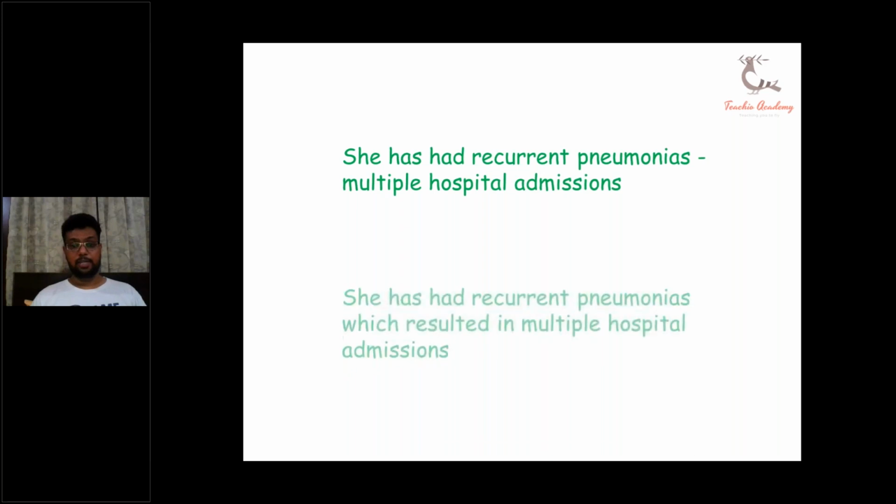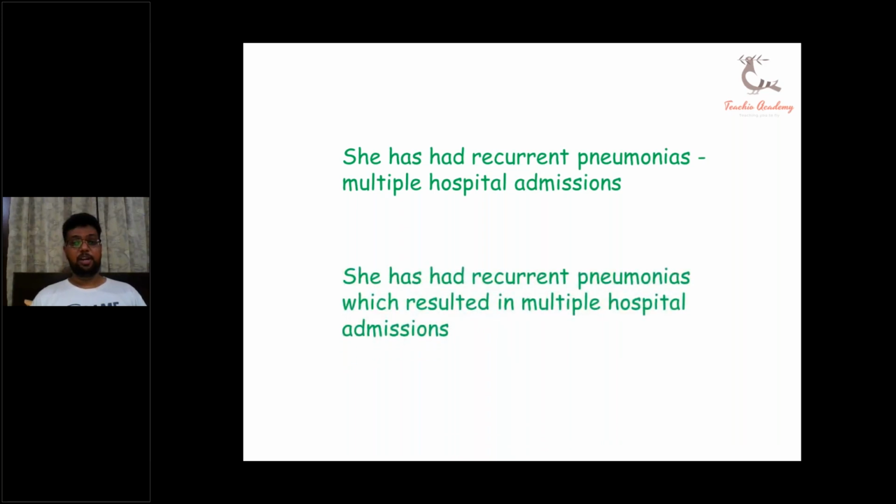And this is how we will write our answer. She has had recurrent pneumonias, which resulted in multiple hospital admissions. This is what our answer looks like.